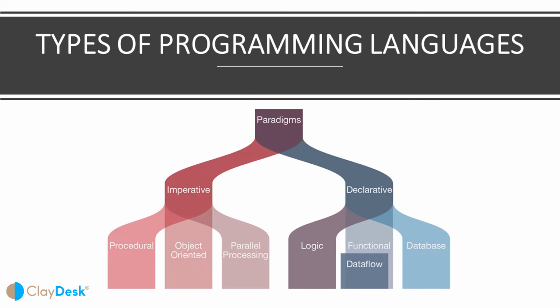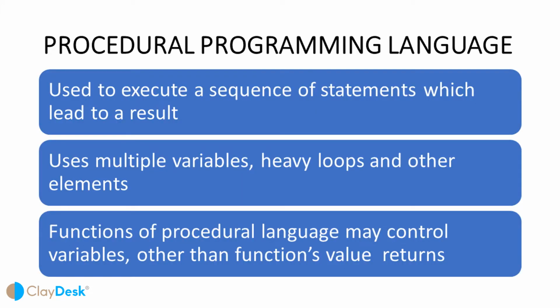For example, the paradigms have imperative and declarative, different types: procedural, object-oriented, parallel. And then under declarative, you have logic, functional, data flow, and database. So just the high level, but important. So let's dive into the first, which is the procedural programming language.